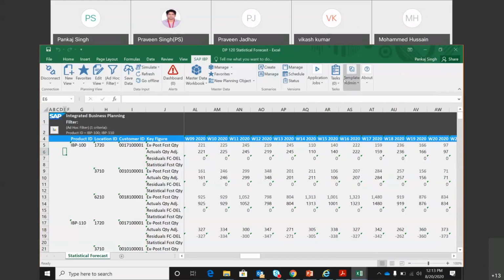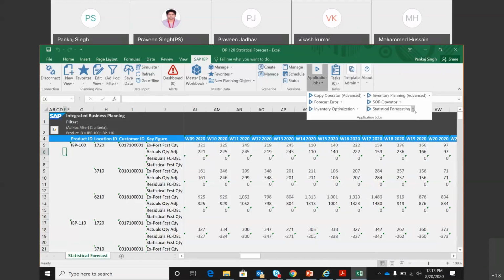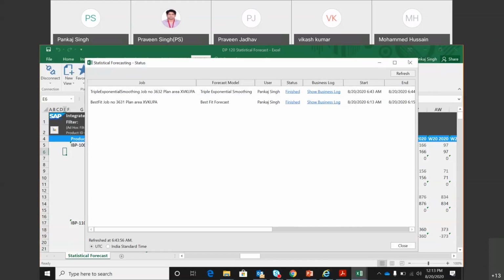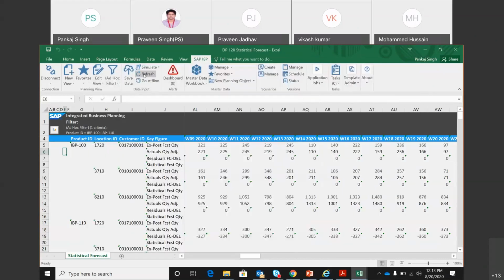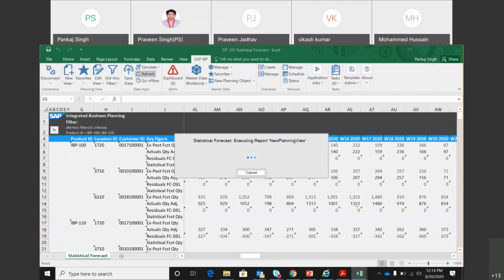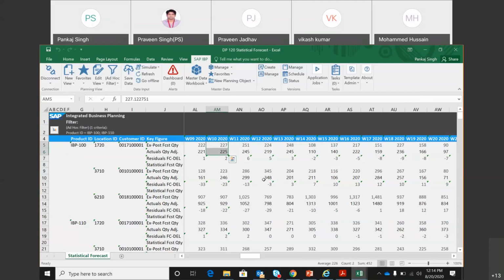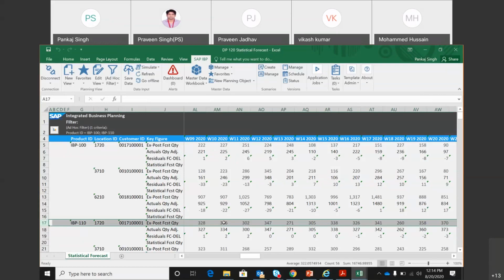So while this is running, I want to have a bio break for 2 minutes. So I'll be back. So let this run. I'll be back in 2 minutes. Oh, it has already completed. So let's see. Do a refresh. Yeah, you can see the difference here. Now it is different. So actual quantity is 225 and 227 is your ex post forecast. Since I ran it without giving any filter, we have got the forecast for IVP 110 also.